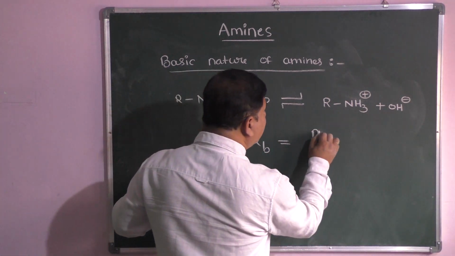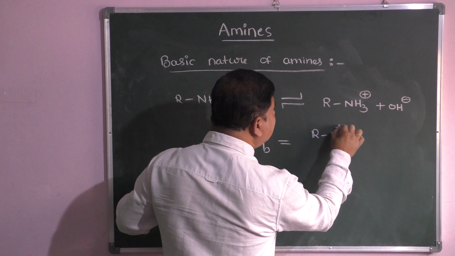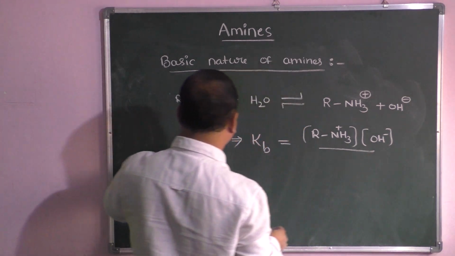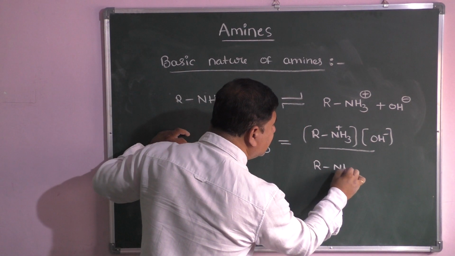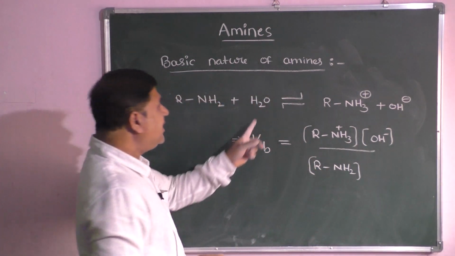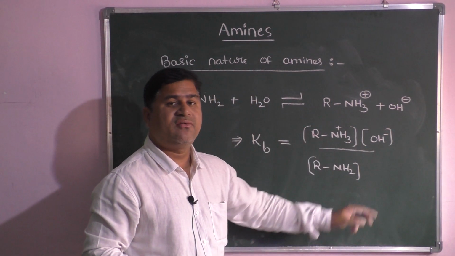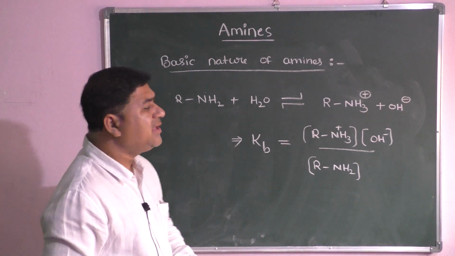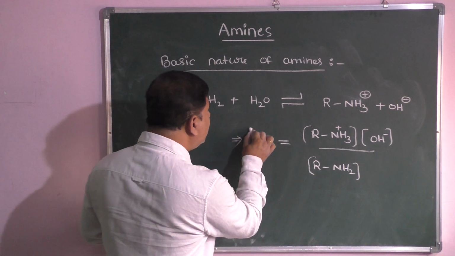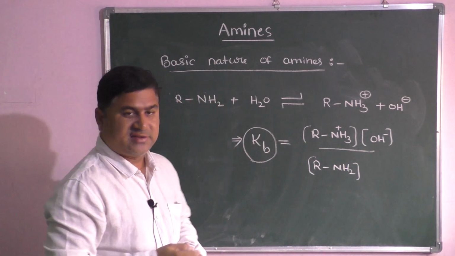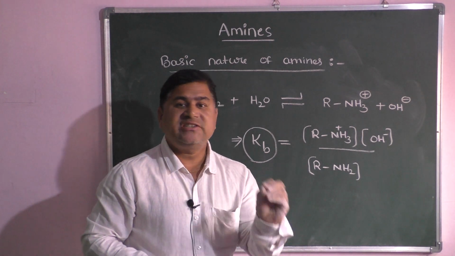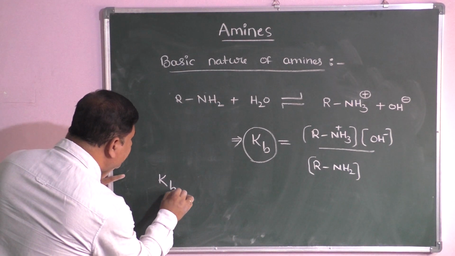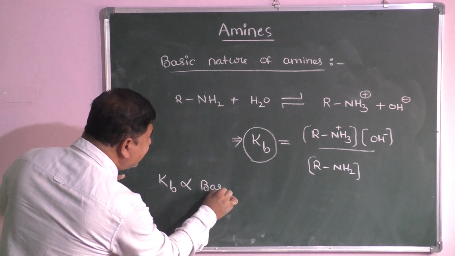If you take here, you can find RNH3+ and OH-, by the law of mass action, divided by RNH2. And you know water is unity, so you can take the concentration of water as constant. So this will be the base dissociation constant. If you want to find out the basic nature of amines, that purely depends on the base dissociation constant. So here you can write a relation which will be useful for basic nature of amines, that is Kb is directly proportional to basic nature.